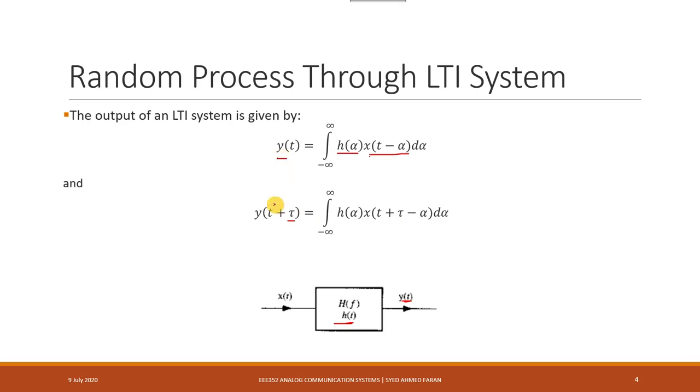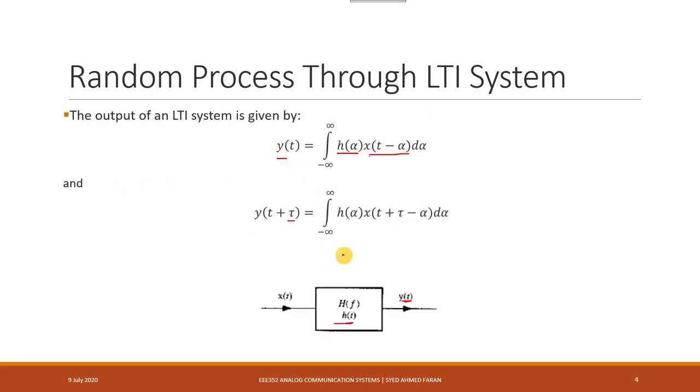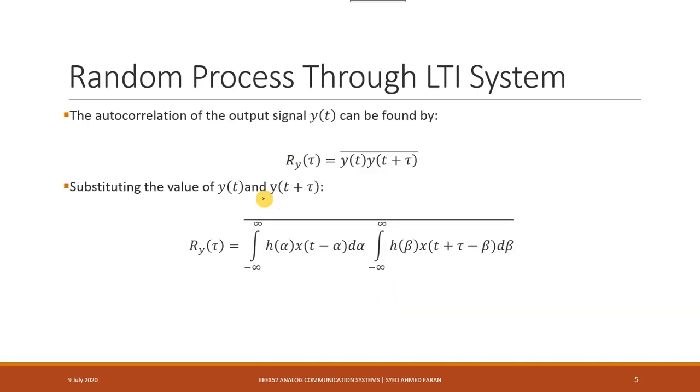Why am I writing two different terms right now? The reason is that I want to calculate the autocorrelation function of this output. Why are we calculating the autocorrelation at this point? The autocorrelation of the output signal will help me understand the PSD of the output signal. That is why I am interested in finding this autocorrelation.